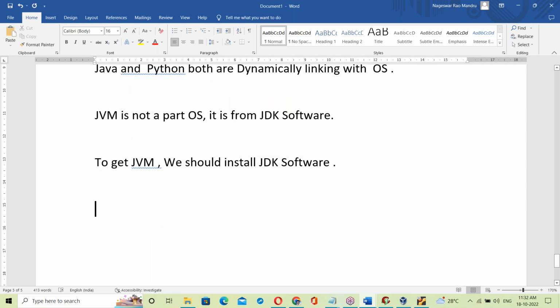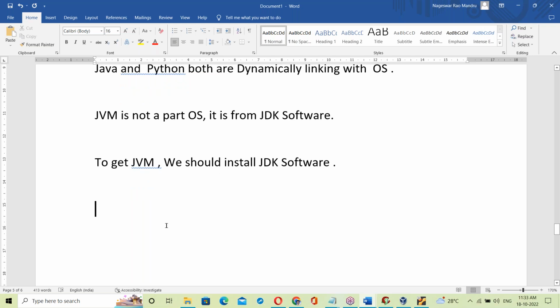Once the JDK software is installed, we get the JVM automatically. That installation is tomorrow's topic. Tomorrow I'll show, after installing the JDK, where the JVM is available. In tomorrow's class, I'll show that.